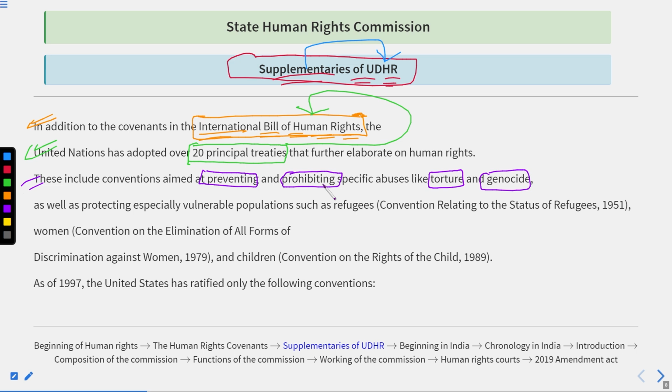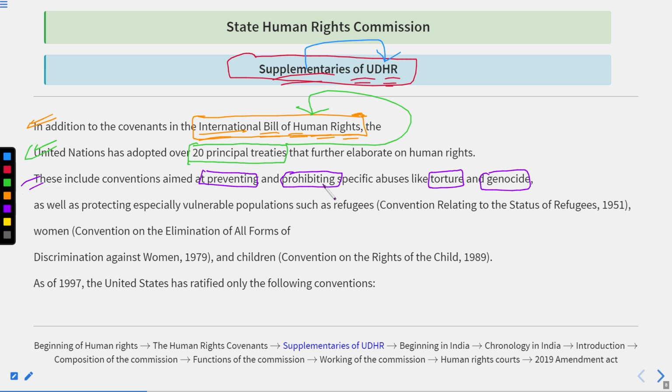Okay. The second word is genocide. Genocide is basically mass killing. Mass killing means, if you read about history, during those times there were so many voyages. One strong army attacked another country for looting and other kinds of things, and whenever they defeated the other country, they used to kill the people on a large scale. So these are genocide.